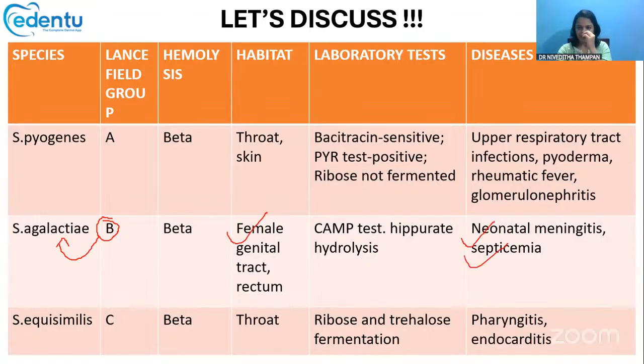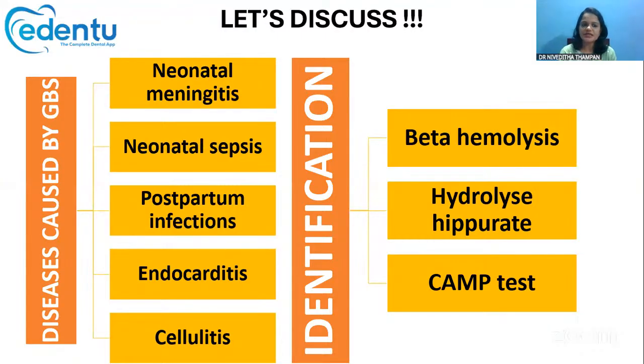The major diseases caused by group B streptococci are neonatal meningitis, neonatal sepsis, postpartum infections, endocarditis, and cellulitis.